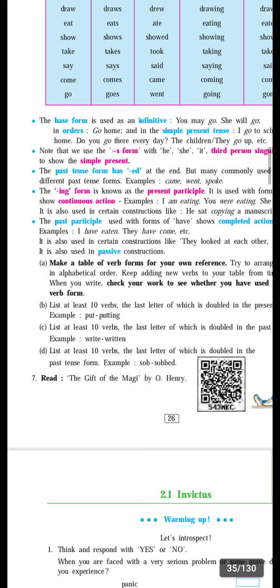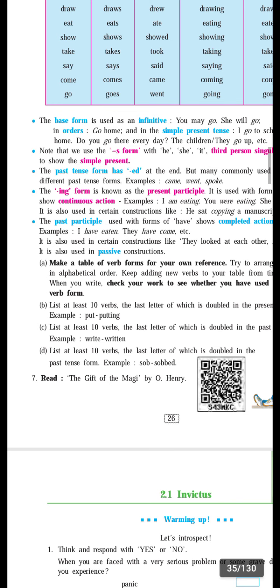For example, dig, digging, D-I-G-G; run, running; forget, forgetting; plan, planning; begin, beginning, B-E-G-I-N-N-I-N-G. In this way you have to write your 10 verbs which are doubled in the present participle.